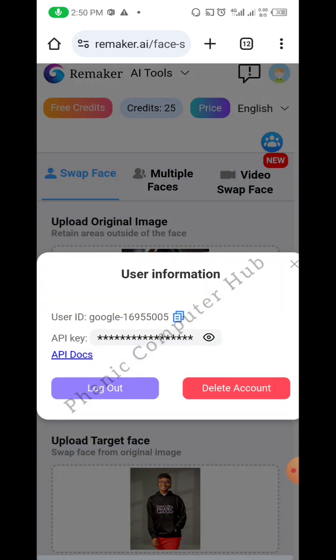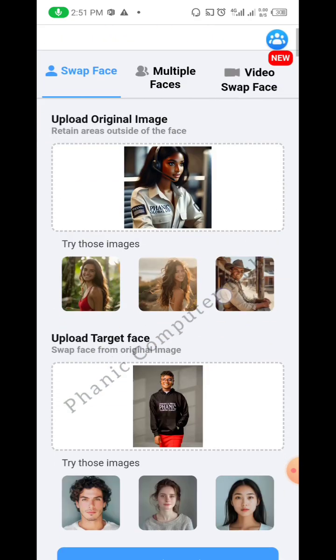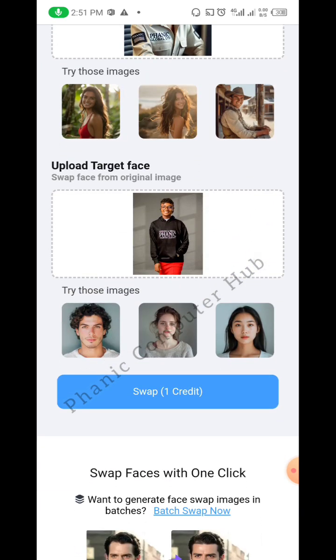If I click here now, can you see it's telling me log out? So I've signed up. Try as much as possible to sign up to this website. Even if you did not sign up, you can still do this, but when you want to do more, it will tell you that you have to sign up. So sign up with your Google, or just sign up with any of your email and then you move on.